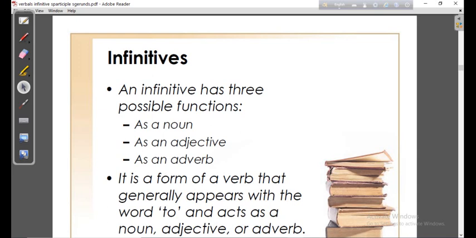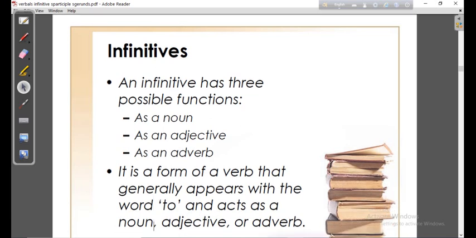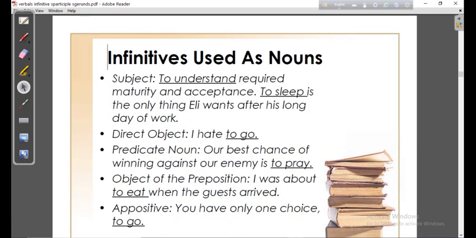If I asked you about infinitive, simply you will say, sir, to plus verb is the infinitive. You are definitely right, but you'll have to go deeper: to plus verb is infinitive, but it may be a noun, an adjective, or an adverb. Let us see how it can be a noun, an adjective, and an adverb. First, let us discuss how infinitives are used as nouns.